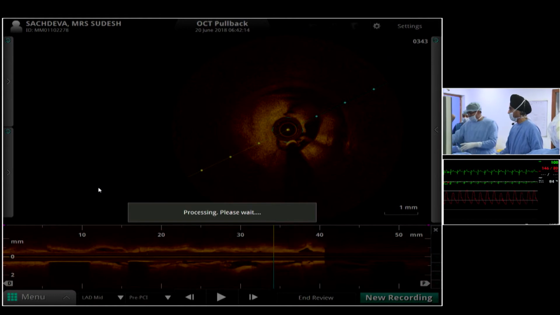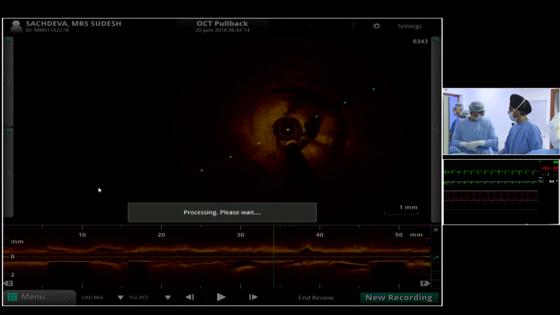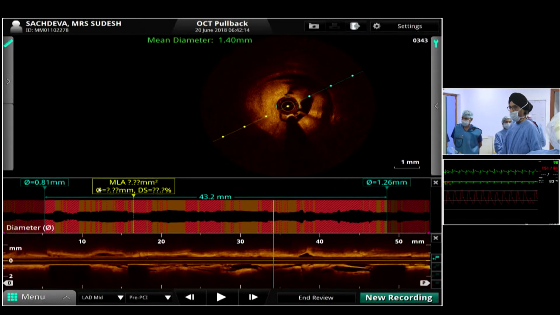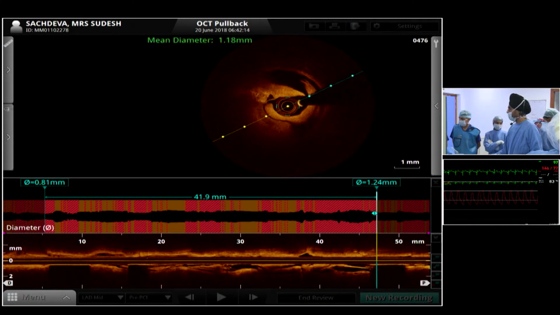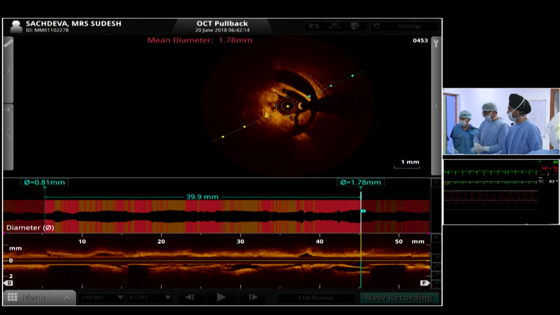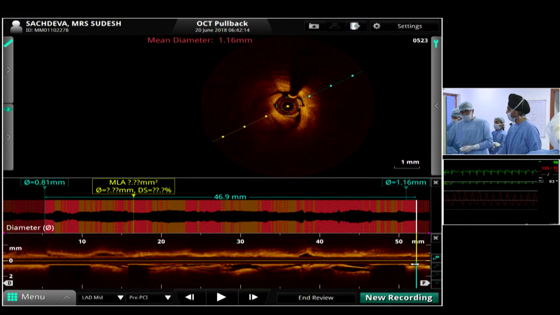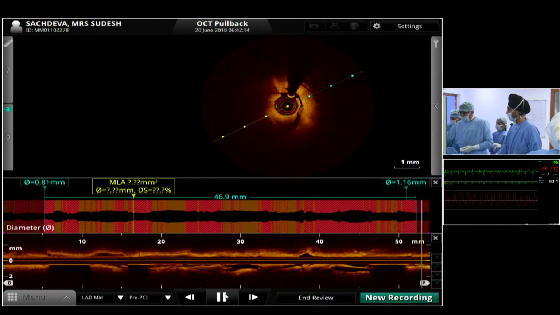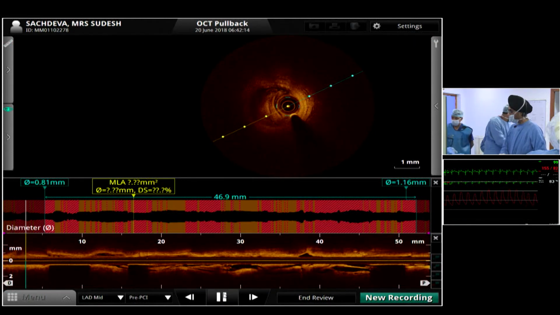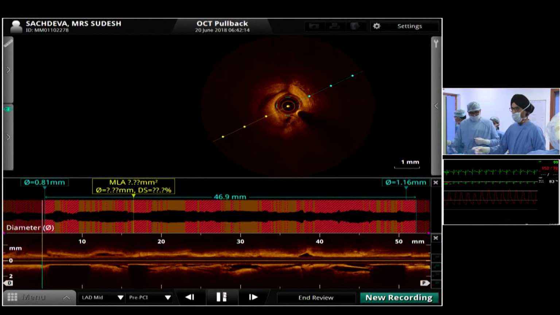Fantastic. Okay, good. So I saw a lot of diffuse disease. The whole vessel is really studded with fibrotic plaque. I did not see a lot of calcification in this artery. Start from the beginning. And because there is so much disease and the flow is not that great, there is some contrast artifact in this image. But I think we can see enough.